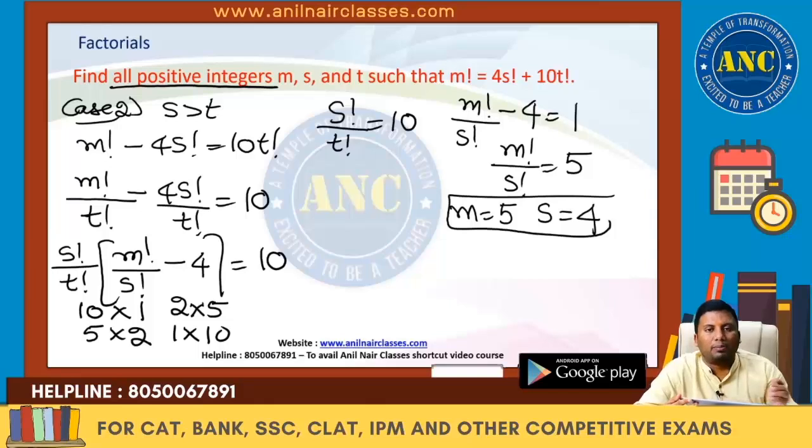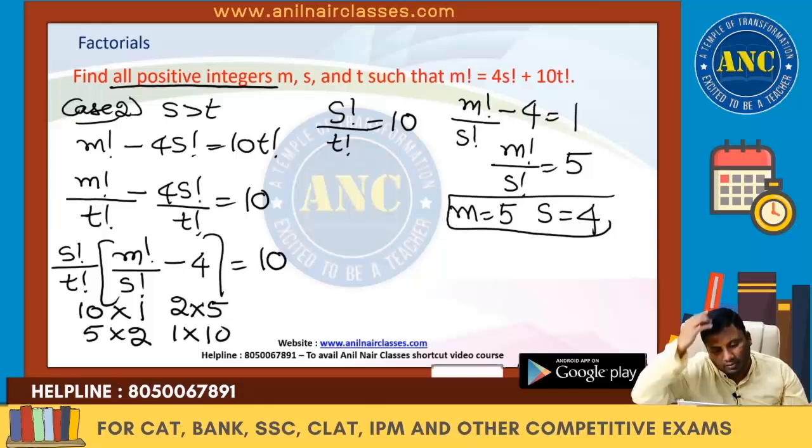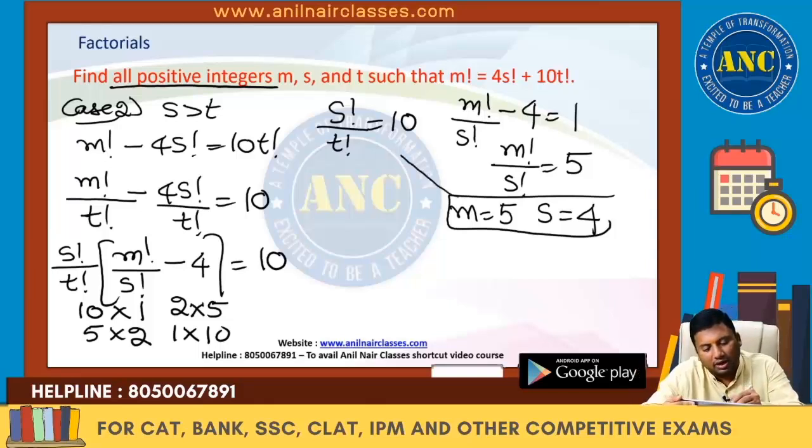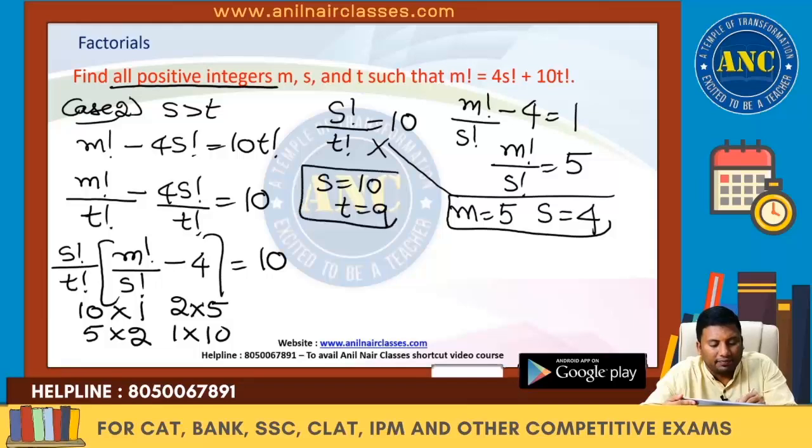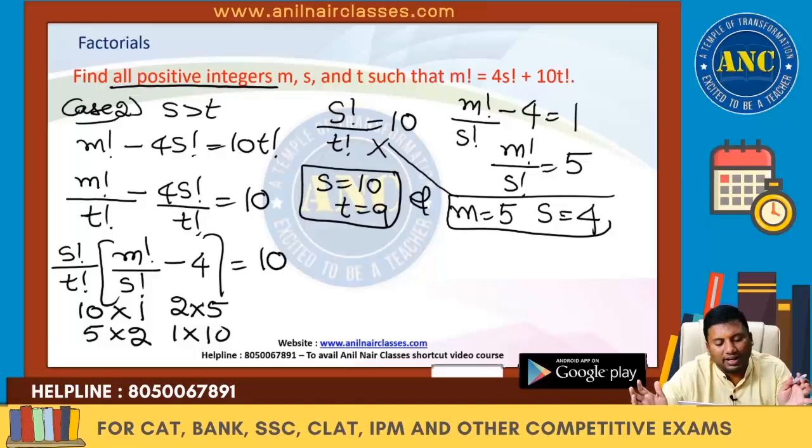5 factorial by 4 factorial is 5. M is 5, S is 4. But this violates this condition. This is possible when S is 10, T is 9. So one value you are getting S 4, one value you are getting S 10. This case is not possible. This case is not possible.